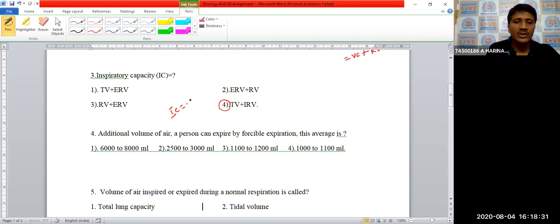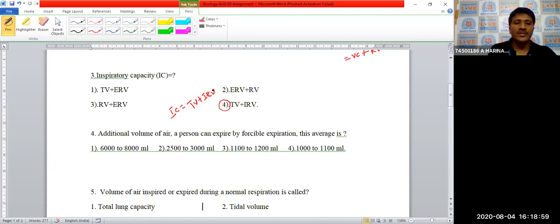Inspiratory capacity is equal to tidal volume plus inspiratory reserve volume. The total volume of air a person can inspire after a normal expiration is called inspiratory capacity, IC.